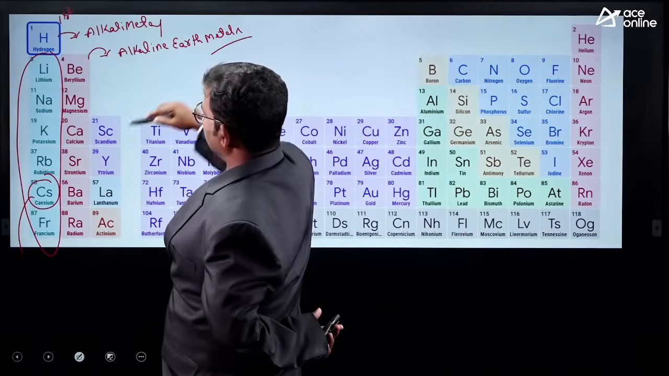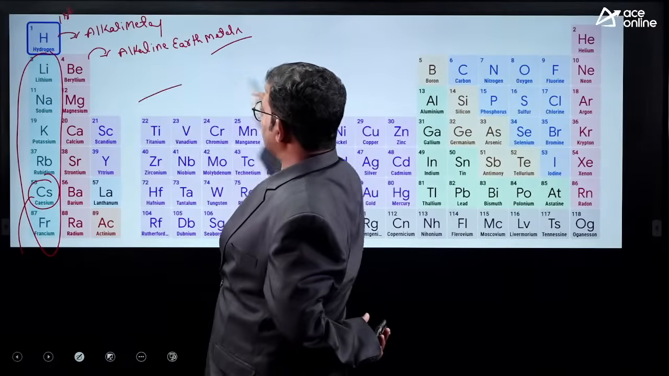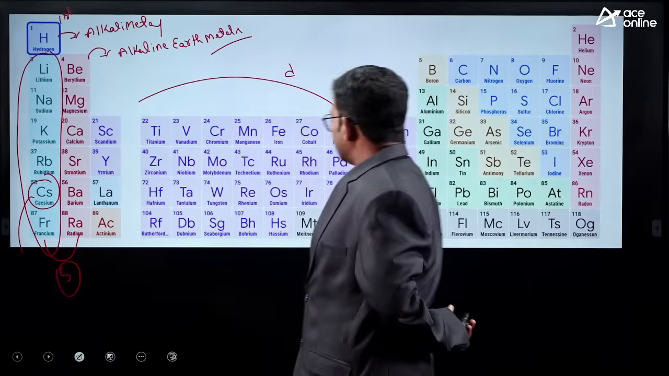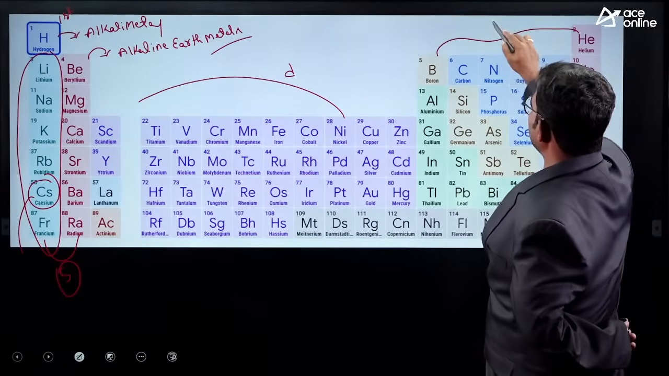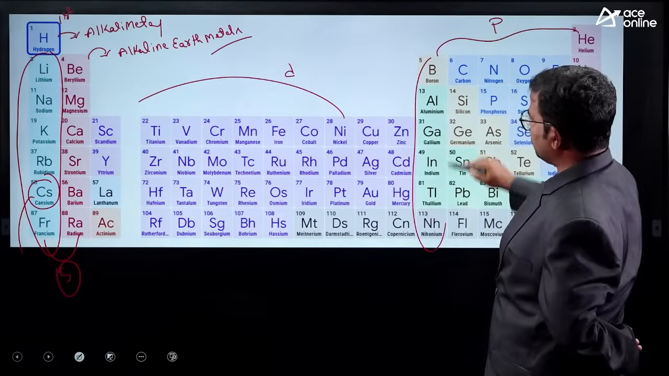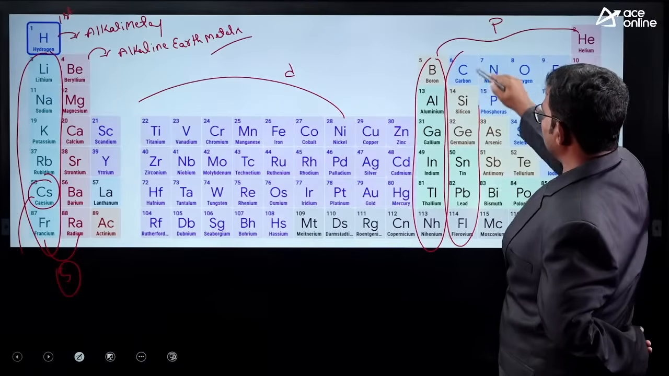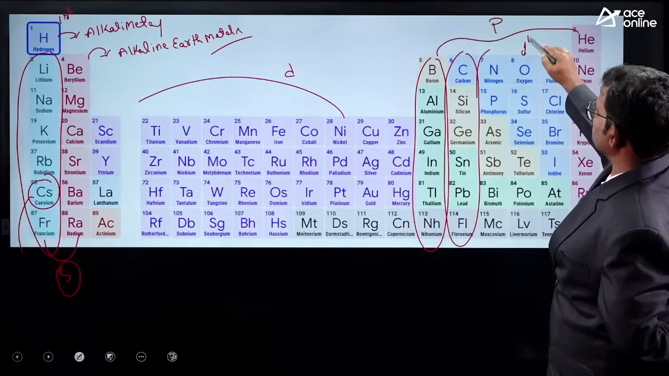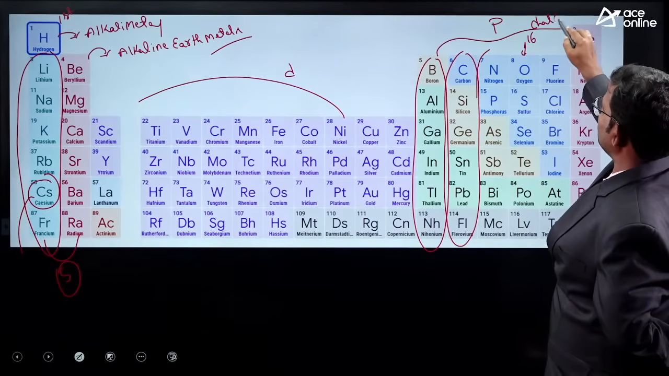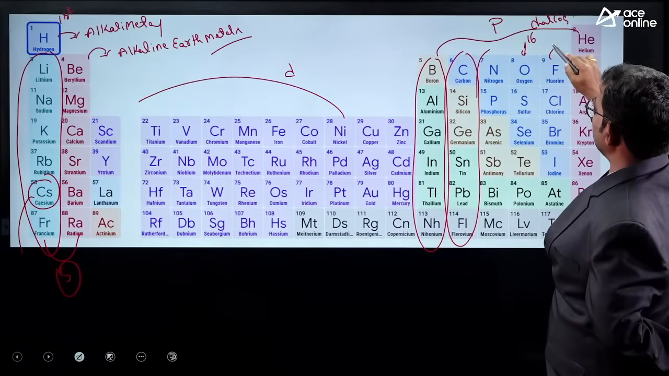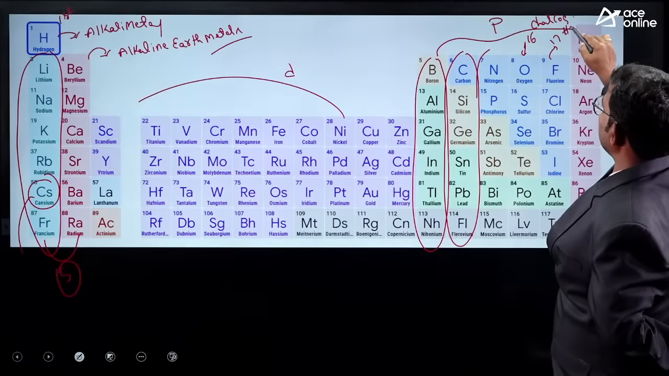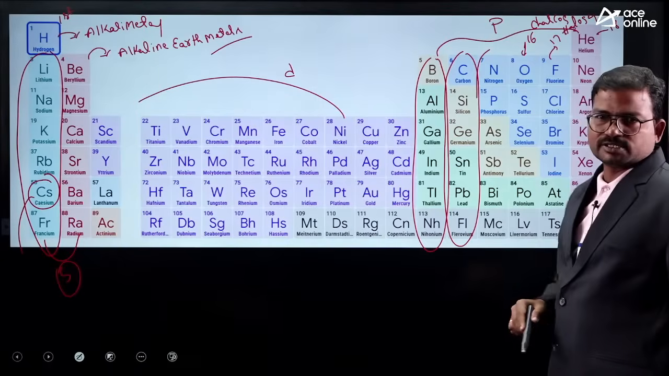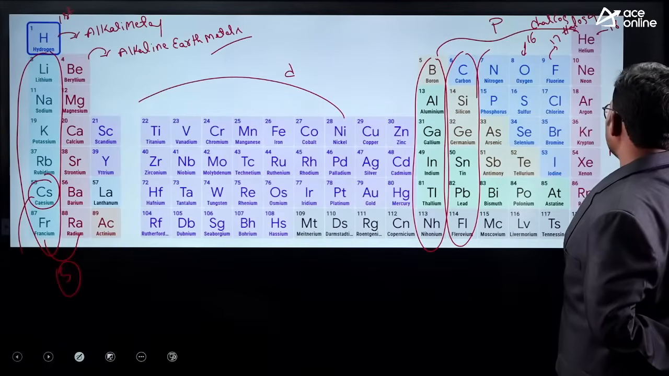Next, these are d block elements, and these two groups are considered s block. Next, these are treated as p block. This is the boron family, this is the carbon family, this is the nitrogen family. The 16th group elements are called chalcogens. The 17th group elements are called halogens. The 18th group elements are mostly called noble gases.